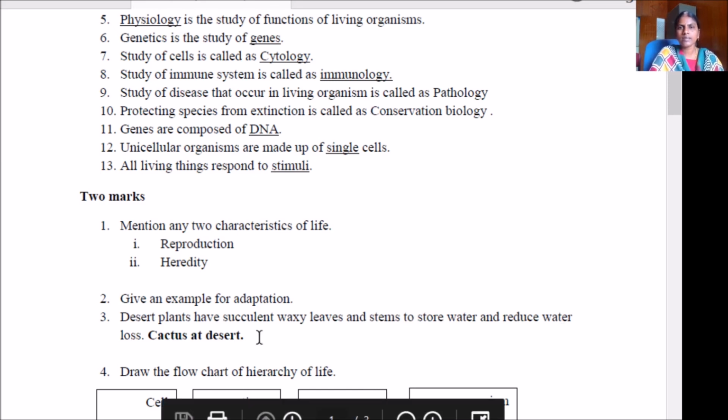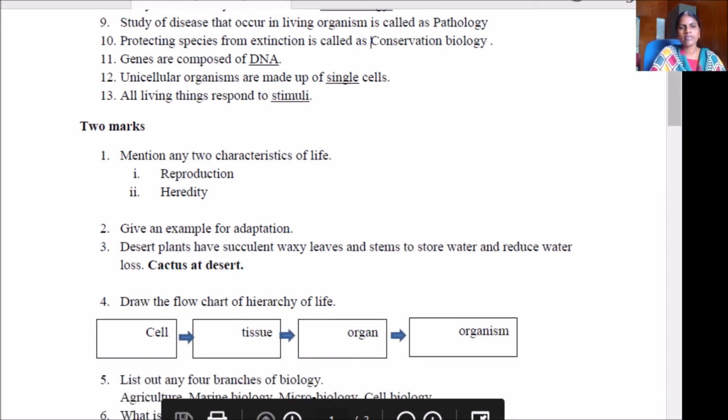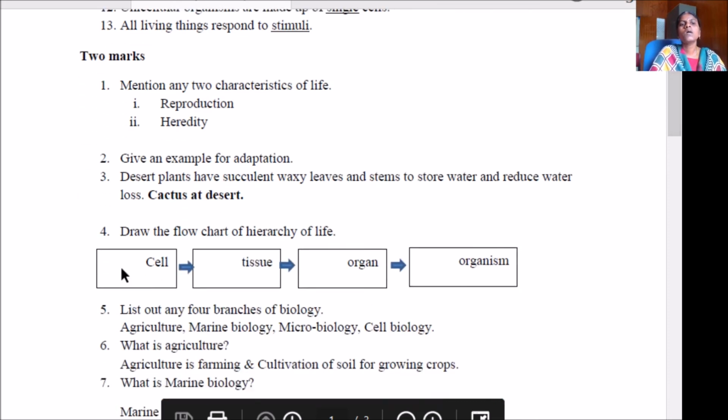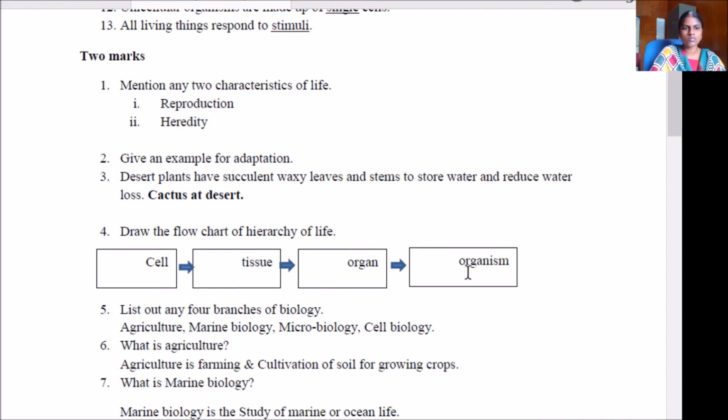So cactus at desert. Okay, so draw the flowchart of hierarchy of life. Flowchart for hierarchy of life is this one only. I had told you just make a box like this. So cell, that into tissue, that into organ, and to organism. You may mention here example. Here the tissue is the group of cells, organ as the leaf and organism as the plant. You may draw if you wish.